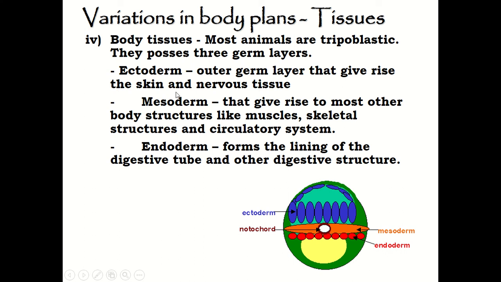So what are ectoderm, mesoderm, and endoderm? Ectoderm is the outer germ layer that will give rise to the skin and also the nervous tissue. Meanwhile, the mesoderm is a germ layer that will give rise to most other body structures, such as the muscle, our skeletal structure, and also our circulatory system. Meanwhile, endoderm will form the lining of the digestive tube and also other digestive structures.